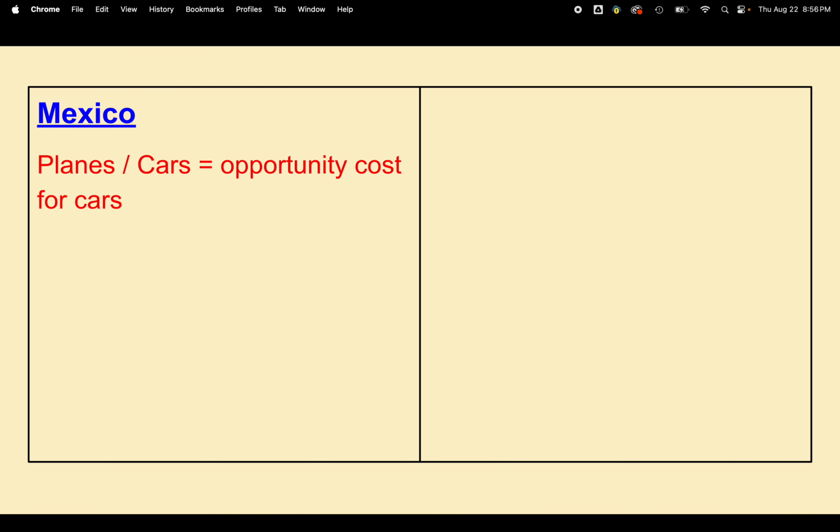So we're going to figure out what is the opportunity cost for Mexico to make cars. Put 50 planes on one side, we put 10 cars on the other. We want to get that 10 cars down to 1, so we divide both sides by 10. And we find that in order to make one car, they are giving up the ability to make 5 planes. So they could have made 5 planes, but instead they're going to make one car.